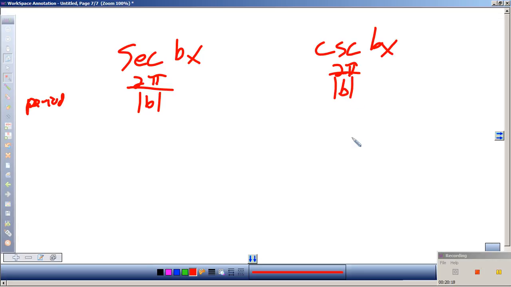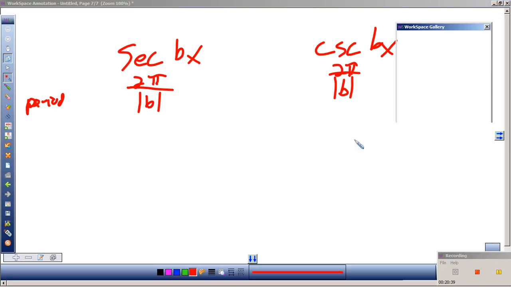And in case you're in doubt, cotangent is very similar to tangent. Those are the easy ones. Secant and cosecant get a bit trickier than tangent.